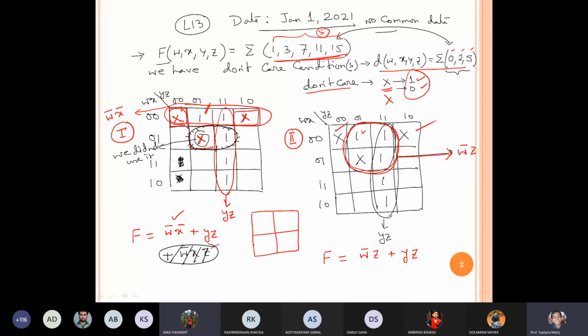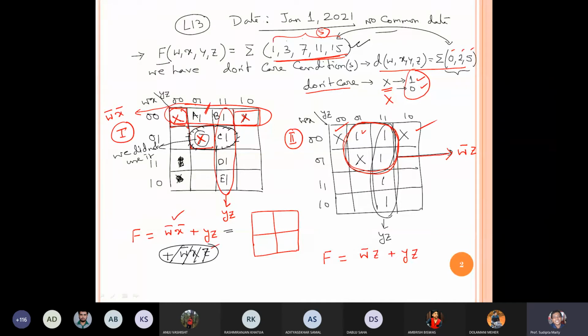Both correct. The thing you now observe, our objective is to find this solution 1, 3, 7, 11, 15. It doesn't mean the rest, 2, 0, 2, 5, can take any value, either 1 or 0, doesn't matter. We should get the output in this desired location. Suppose this location is A, this B, this C, this D, this E. We should get one from A to E. We don't bother about the rest of the locations. Now you observe in the first solution, A to E all are accounted.